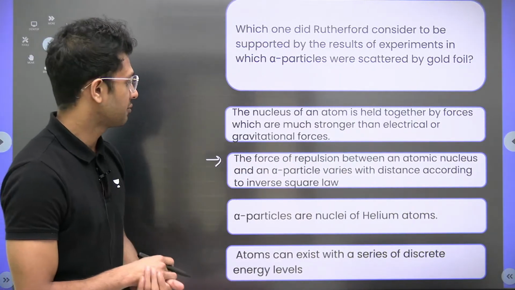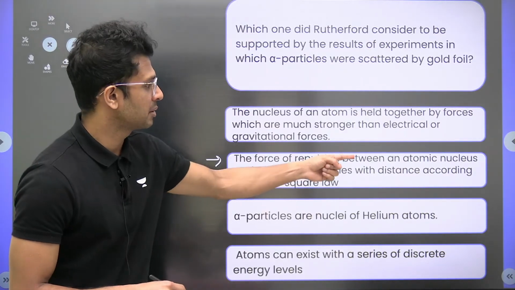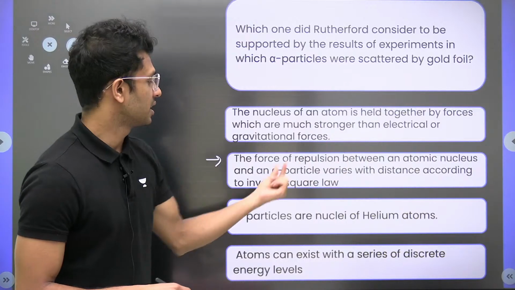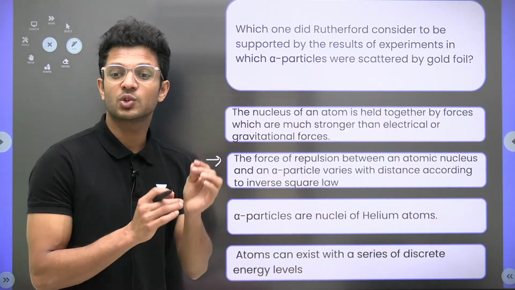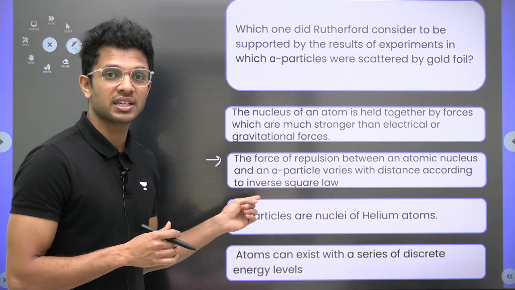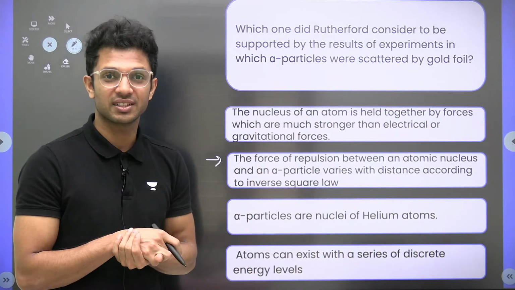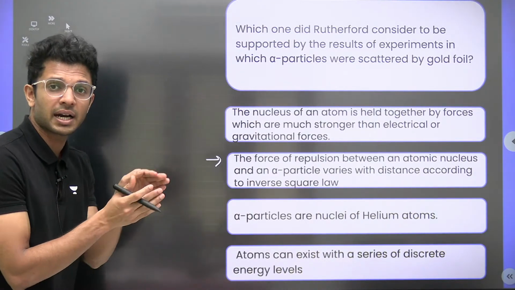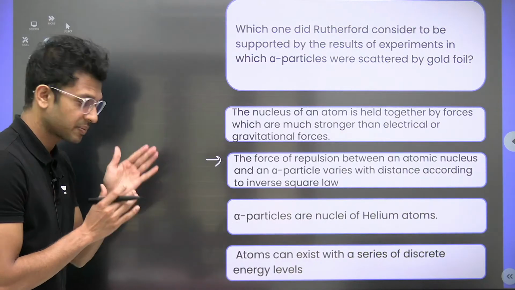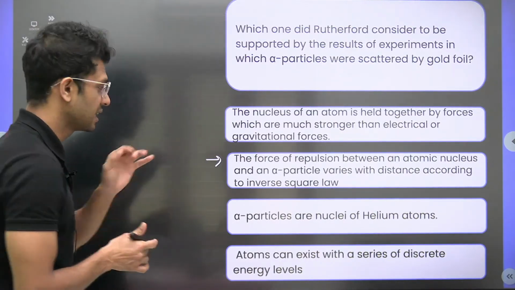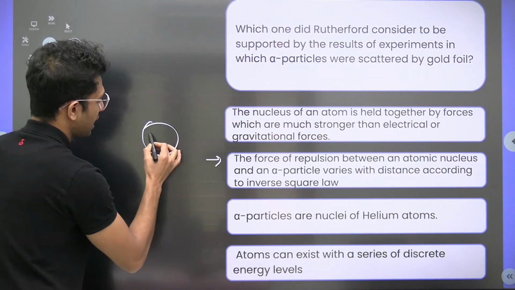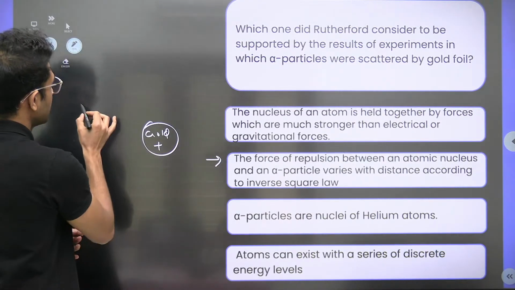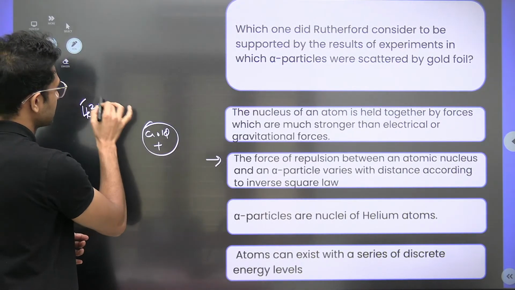Read this once again. The force of repulsion between an atomic nucleus and an alpha particle varies with the distance according to the inverse square law. Is this what he discovered? Yes, because he found that some of the helium particles undergo deviation. Why is this deviation happening? Here we have the gold nucleus with the positive charge, and the alpha particle, which is helium 2+.